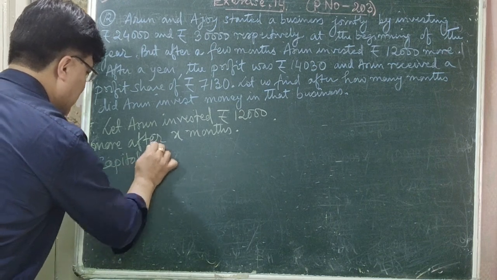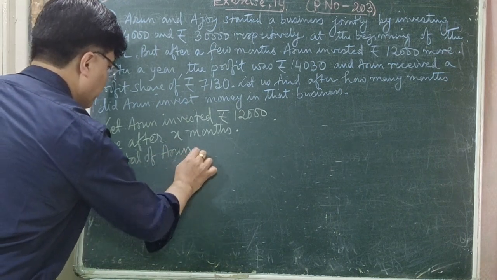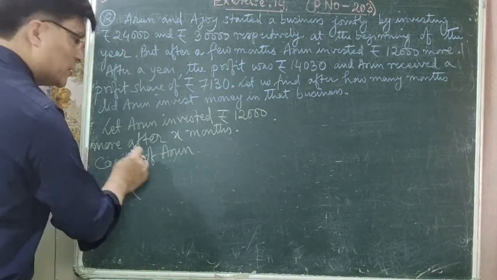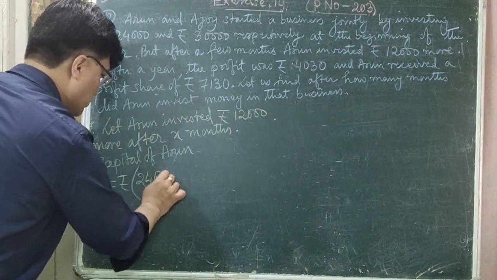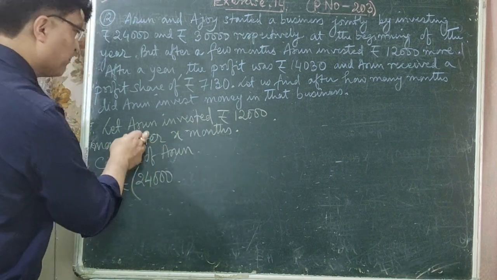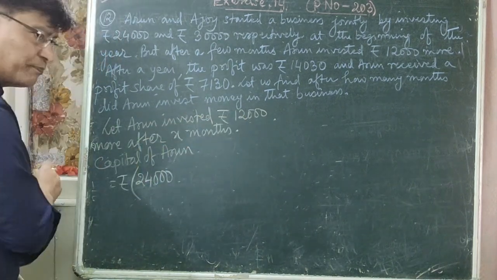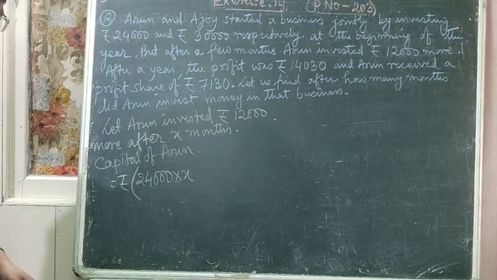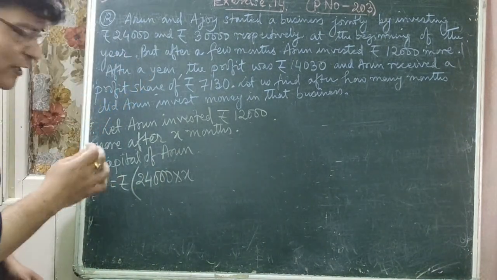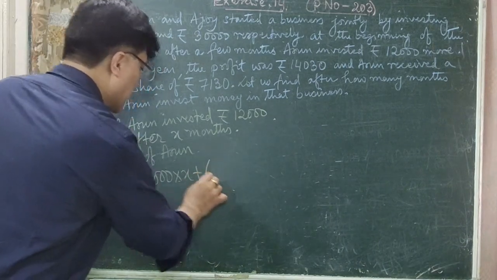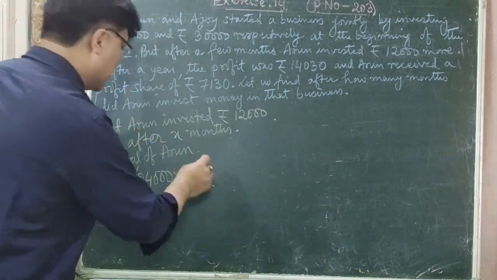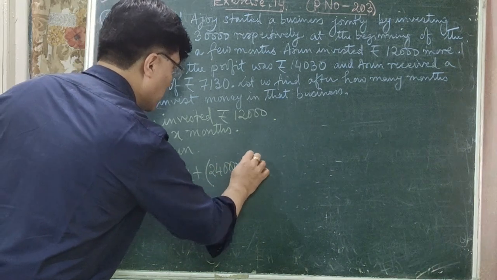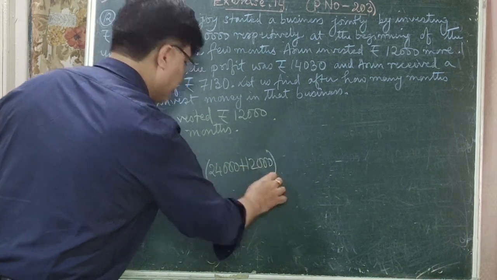So let us find out capital of Arun is equal to rupees, at the beginning of the year he has invested rupees 24,000. So suppose after X months he invested rupees 12,000 more. So यो 24,000 चाहिँ X months को लागि फिक्स बस्यो, प्लस अब उसले अझै 12,000 तिर्दैछ, that is 24,000 मा हामी प्लस 12,000 एड गर्छौं.